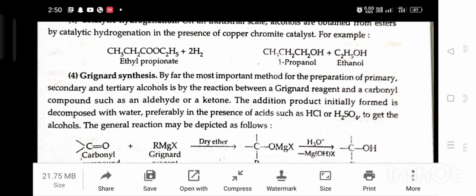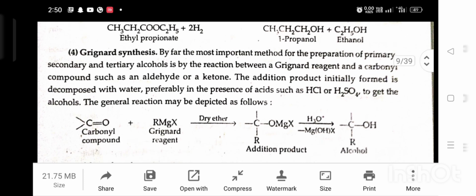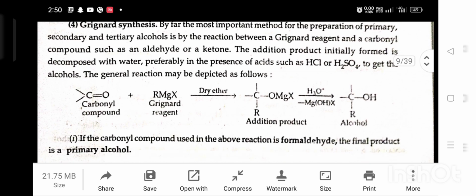By far the most important method for the preparation of primary, secondary and tertiary alcohol is by the reaction between a Grignard reagent and a carbonyl group such as aldehyde or ketone. The addition product initially formed is decomposed with water, preferably in the presence of acids such as HCl or H2SO4, to get the alcohol. The general reaction may be depicted as follows. Carbonyl compound plus Grignard reagent in the presence of dry ether gives addition product, then we add water to give alcohol.